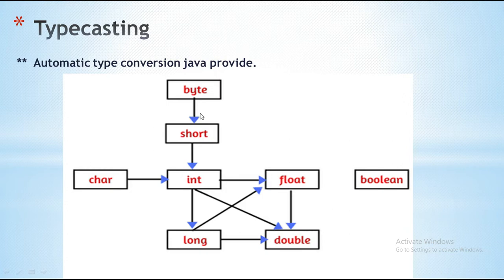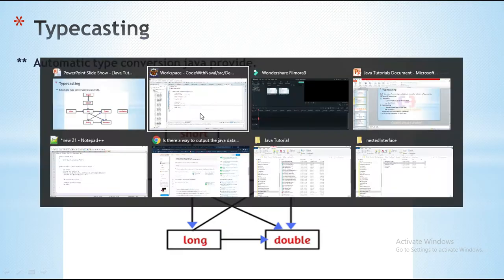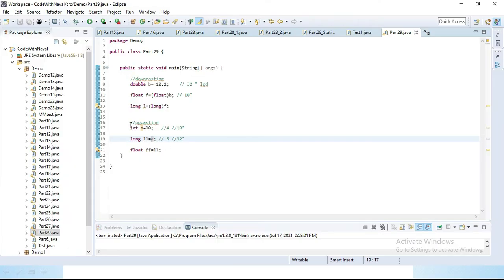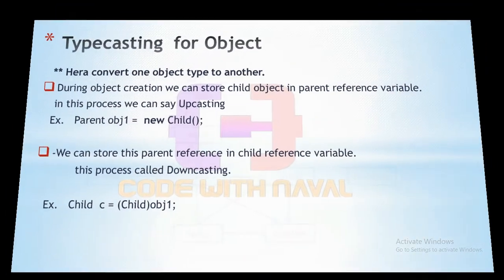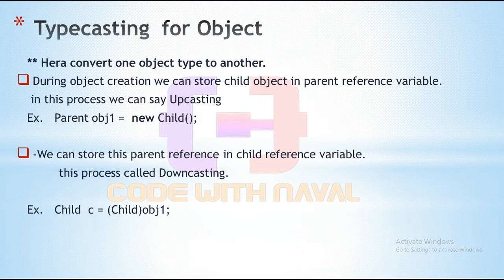When we perform upcasting, we don't need to define type conversion. You can see in this code, when we perform upcasting, we didn't define any type conversion. We already discussed we can easily store a 10-inch LCD inside a 32-inch box. This is all primitive data type conversion. Here Java provides typecasting for objects, converting one object to another.